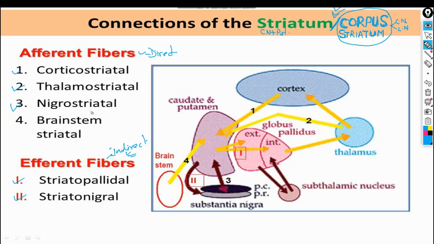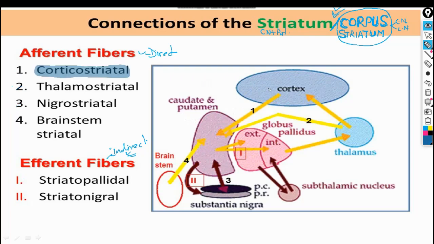So we will see this connection here in a different color. I will show you the color I am using for the afferent fibers, the corticostriatal fibers. Each will have a different color, so it will be easier for you to understand this complex pathway. The image I am having here is one of the easiest images to learn the connection of the corpus striatum. So let's see.